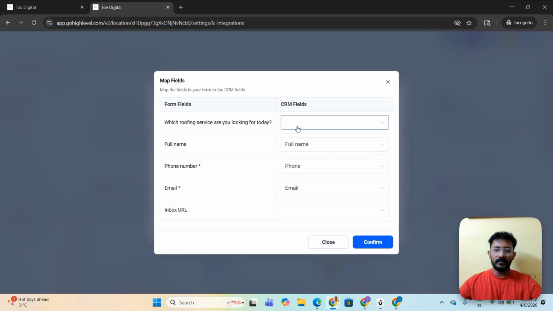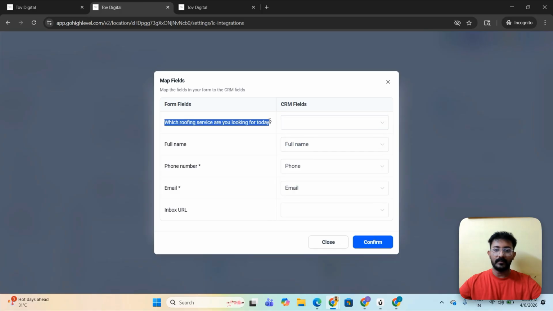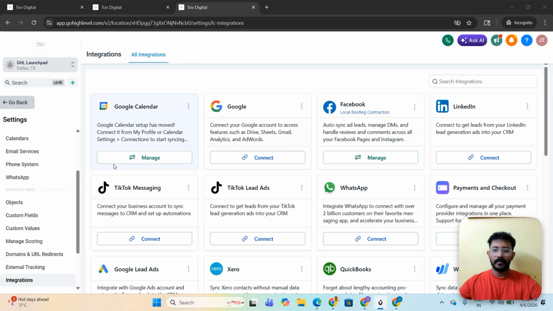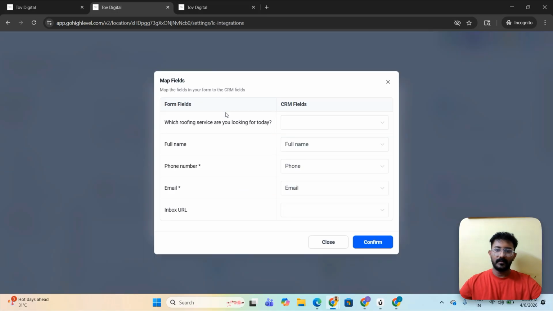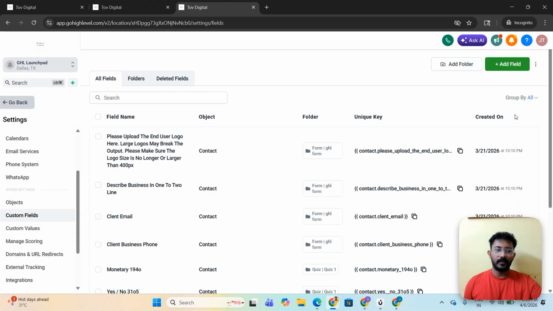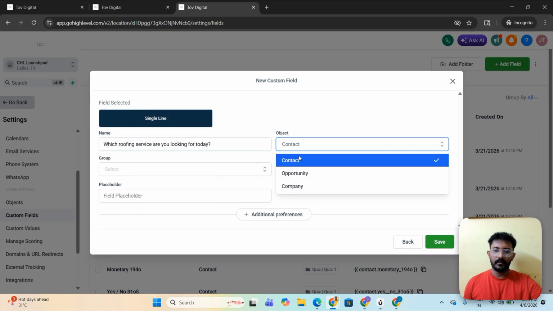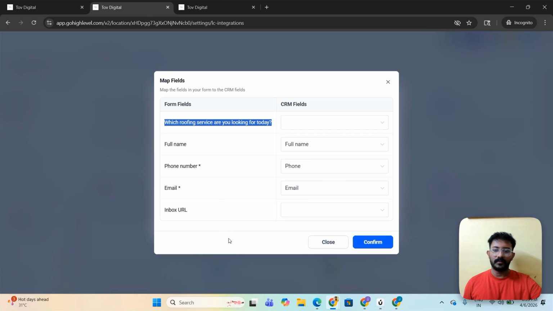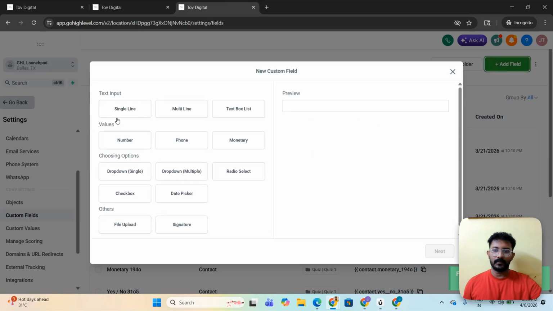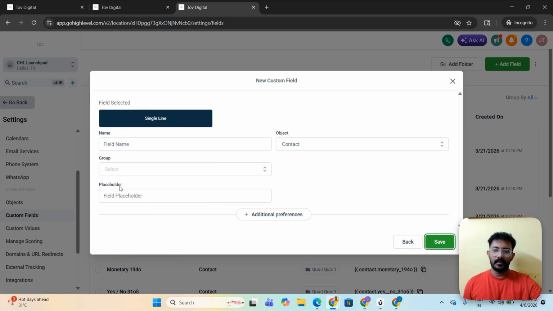And I need to map the fields. So for mapping the fields, I need to duplicate this tab again. I need to first of all create this field in the backend, which is in the custom fields. Okay. Now let's go into custom fields. In custom fields, I need to add this variable. So I'm creating a single line, adding the name here, contact, save. So once that is added, the inbox URL also should be created. So for that, I'm adding a single line and a Facebook message link.